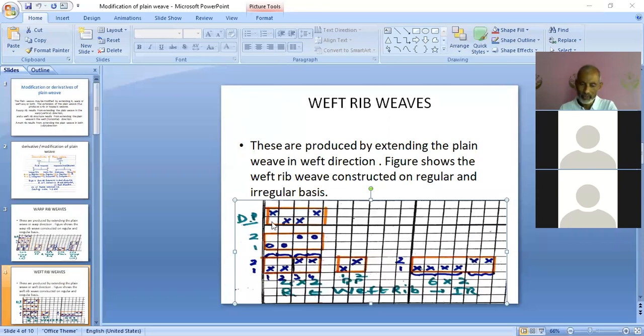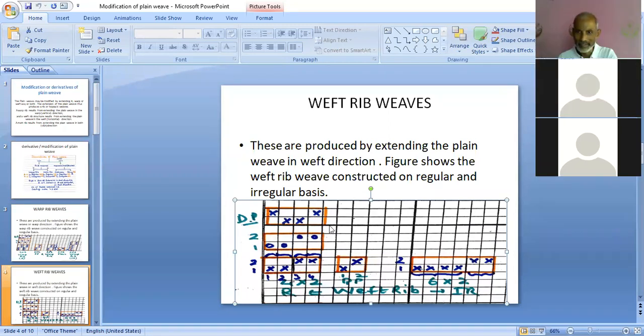Yes, one more thing is there, and that is a new concept for you, and that's why please try to focus on it. It is a denting plan indicated here. Can anybody tell me what the denting is here? What is the denting order in this denting plan? क्या denting order आपको दिख रहा है यहाँ पे?